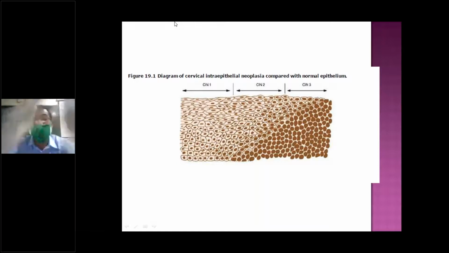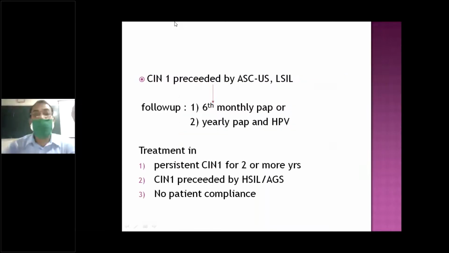So you have to be careful. If it is CIN1, it is okay. If it is CIN2, repeated supervision. If it is CIN3, maybe we have to give some treatment. So this is all of it.